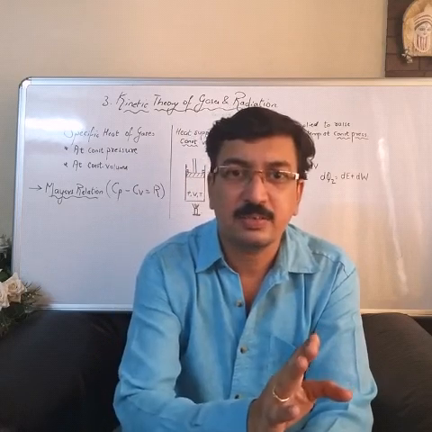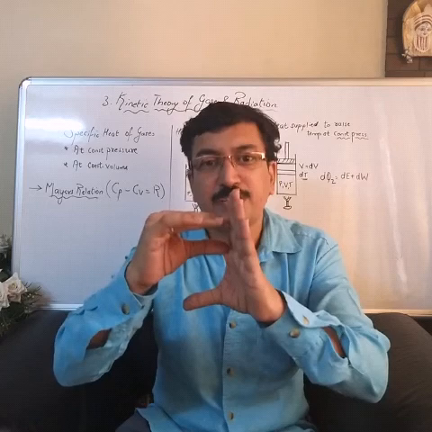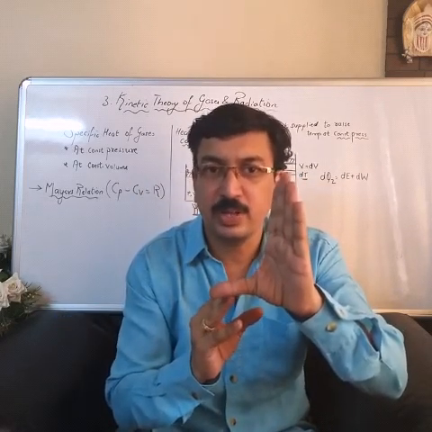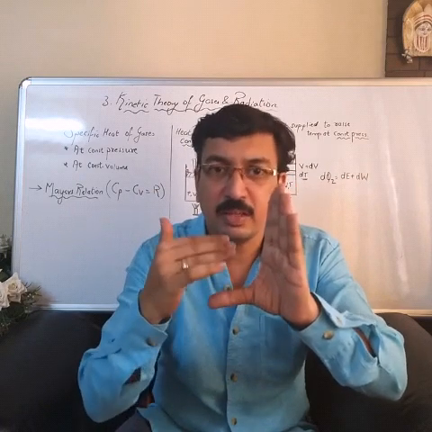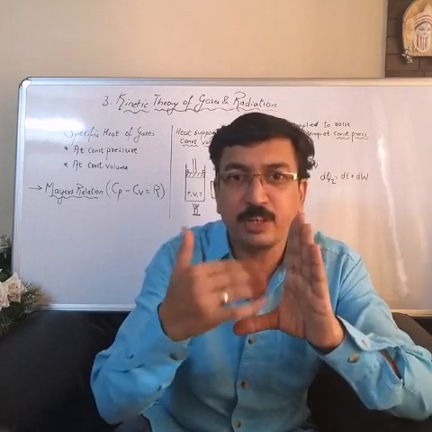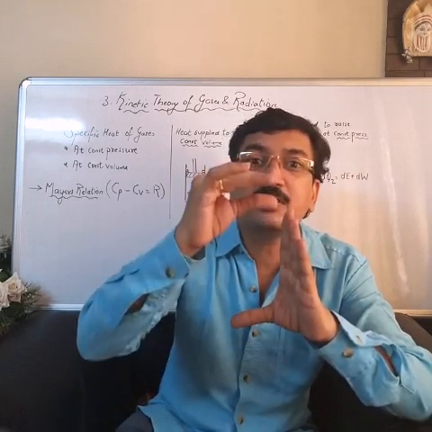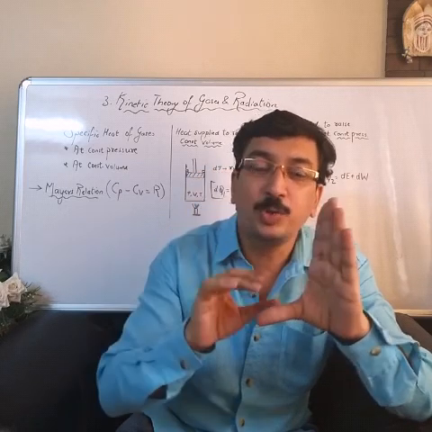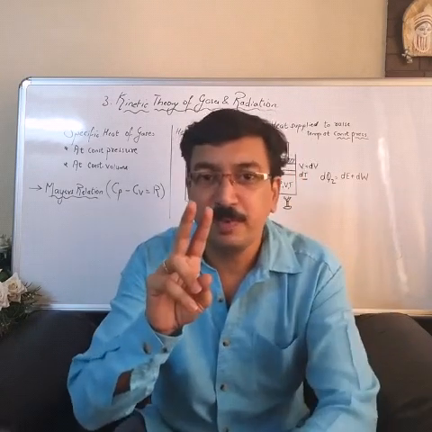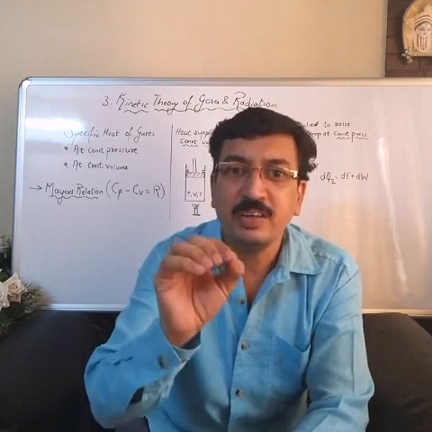In the second case, we supply heat at constant pressure. In constant pressure, the piston is free to move. Now when you supply the heat to the gas, see, the heat supplied is used in two ways. First, to increase the temperature of the gas, and second, work is done to push the piston upwards to increase the volume of the gas. Okay, so out of the heat supplied, the work done is in two ways.